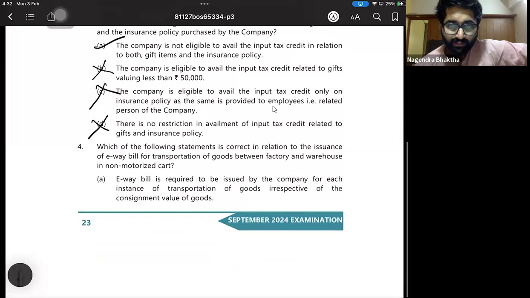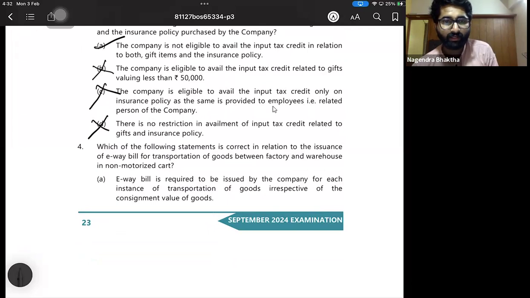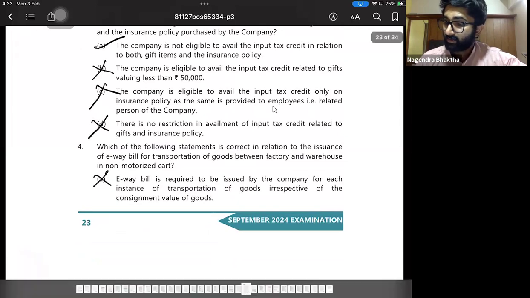Which of the following statements is correct in relation to the issuance of e-way bill for the transportation of the goods between the factory and warehouse in non-motorized cart? Remember, e-way bill in case of non-motorized cart, is it required to take e-way bill? No. In non-motorized cart it is not mandated to take the e-way bill. So option A, e-way bill is required to be issued. Is it? No. E-way bill is not required to be issued.